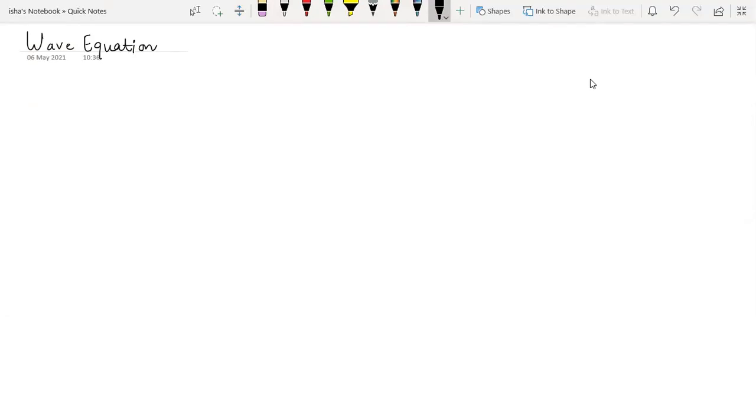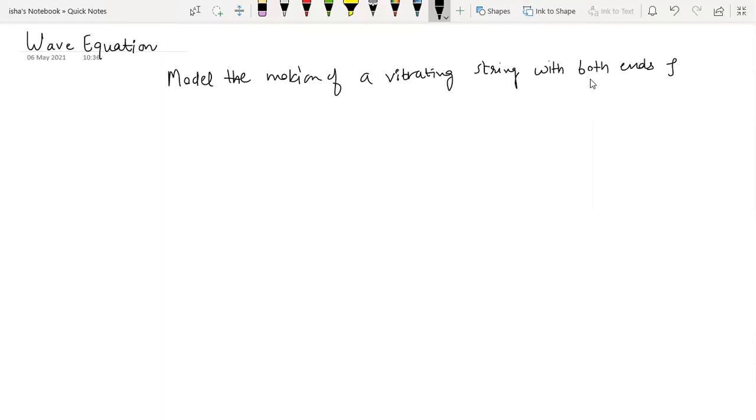So basically it is going to model the motion of a vibrating string with both ends fixed. Now it is very easy to imagine and understand. You might even have done this kind of experiment in your physics lab. Suppose you have a string, and its ends are fixed. So you have a string between two endpoints A and B.